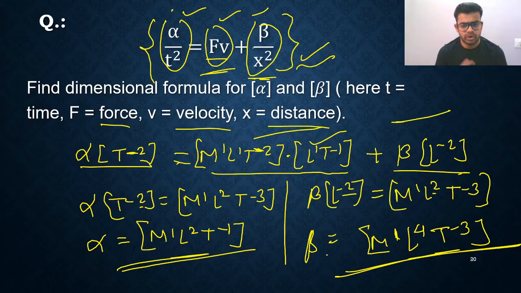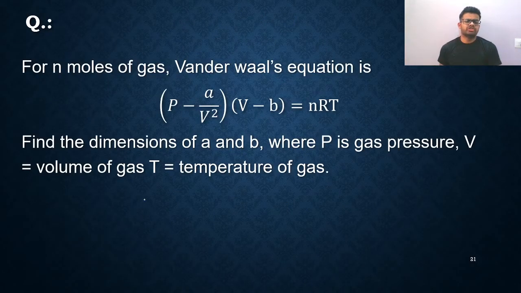I hope all of you got it, right? What is the basic rule? Simple. The basic rule is if two things are given in addition, both should have the same dimensional formula, then and only then they can be added. And LHS and RHS should always have the same units and dimensions. So next, one more question in front of you.